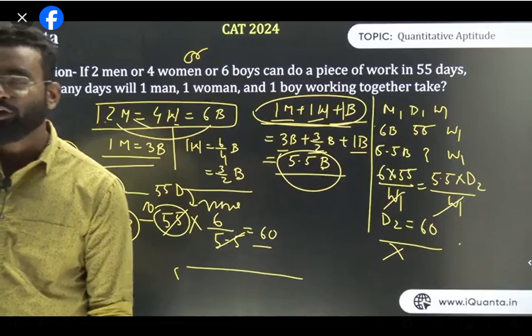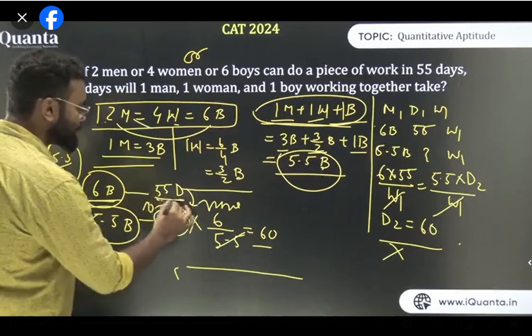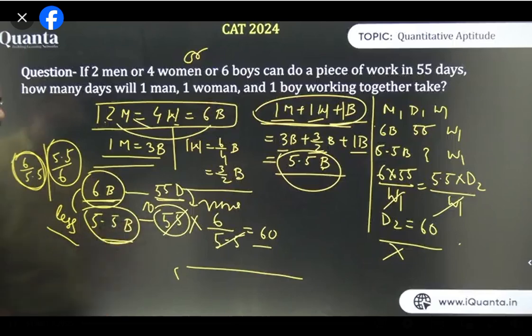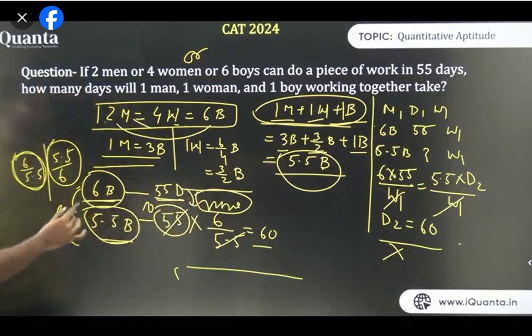Shwesh, Harsh, Shreya, all of you guys, shortcut again, okay? तो अभी देखो 6 boys can do it in 55 days, right? तो 5.5 boys कितना दिन में करेगा? तो अगर number of boys less है, तो number of days क्या होगा? More होगा. So out of this 6 and 5.5, I have two ratios, 6 upon 5.5 and 5.5 upon 6. But as I need to find more, so I will do the more like higher fraction. Now out of these two, which one is more? This one is more, I multiply this.